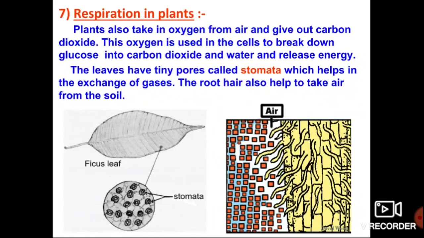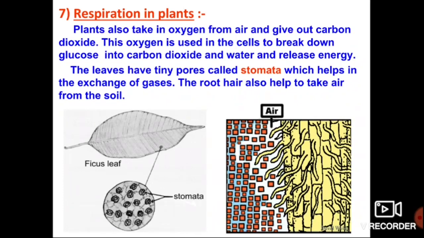The oxygen the plant absorbs is used in the cells to break down glucose. The plants prepare their own food, and that food is in the form of glucose, right, children? So even plants utilize some amount of the food they prepare. That prepared food requires some oxygen to break down the glucose. As a result, plants also produce some carbon dioxide and water. At the time of the breakdown of glucose, energy is released.